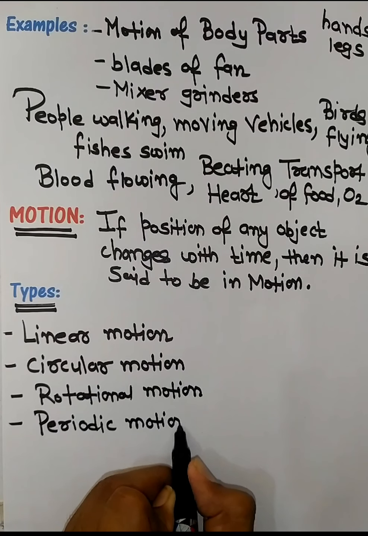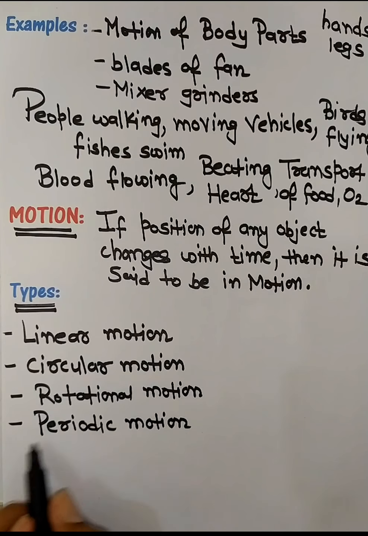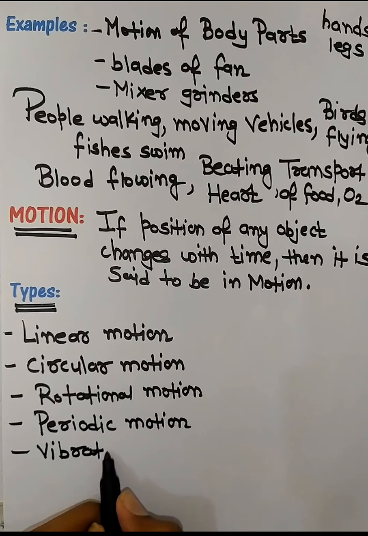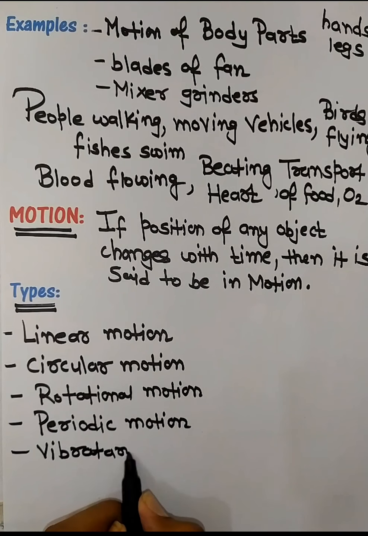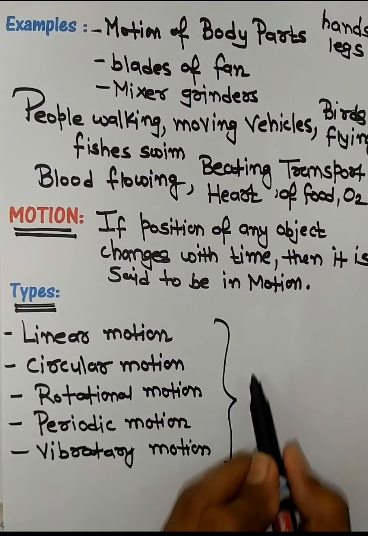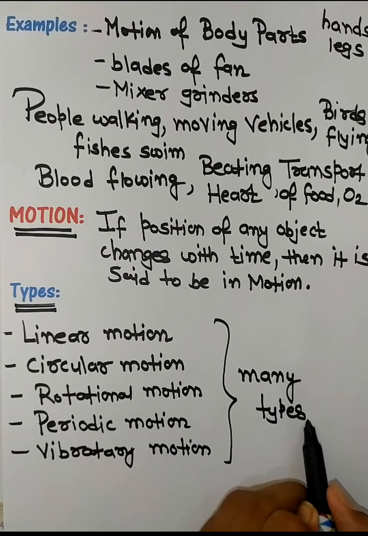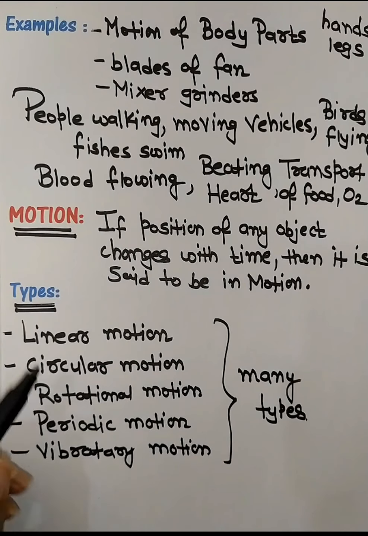So if a type of motion is repeated in a fixed interval of time, like you see revolution of earth, that is a periodic motion. The movement of clock, the hands of clock, they are periodic motion. Some type of motion also includes vibration, so that is vibratory motion, right? So likewise we can list out many types of motion, right? And we can have many examples based on each type of motion.